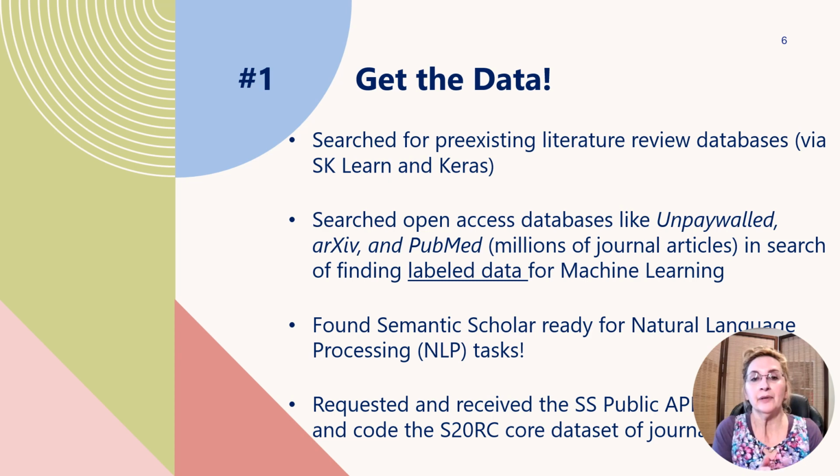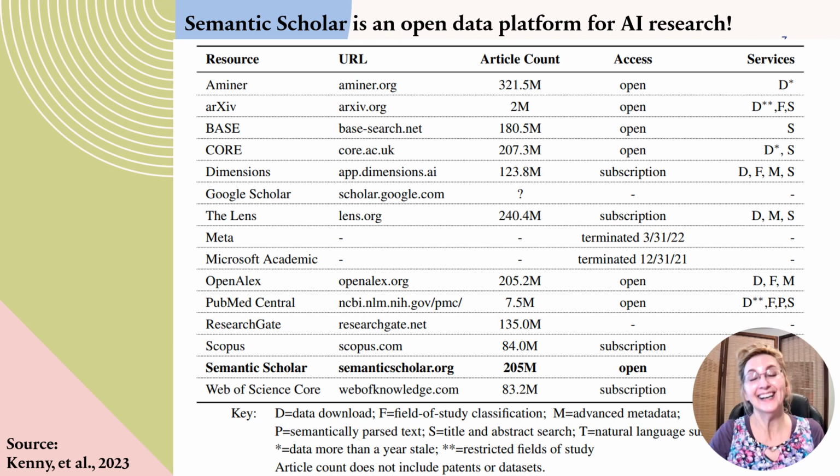And so I have already requested and received the public API, which is the application programming interface needed to communicate and access the functionality that's available with Semantic Scholar. And getting these long documents, there are over 200 million journal articles to train data sets on and to be able to see how we could create a systematic literature review, having the machines do it for us.